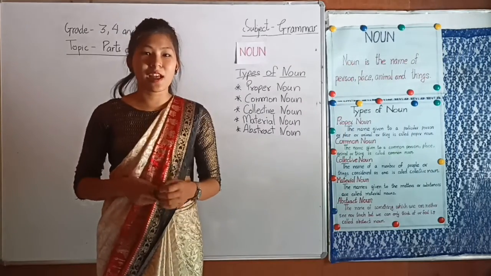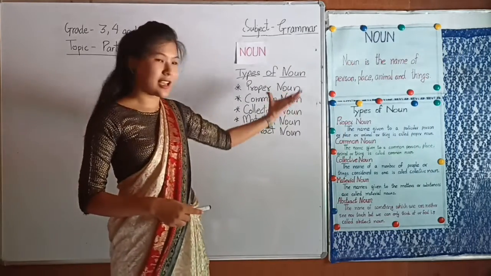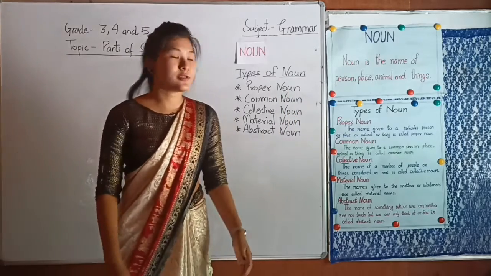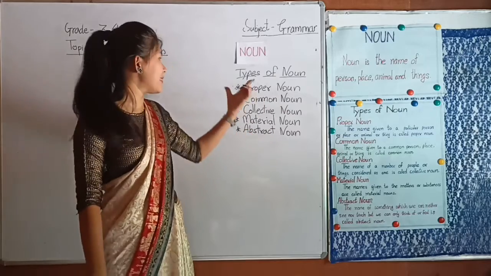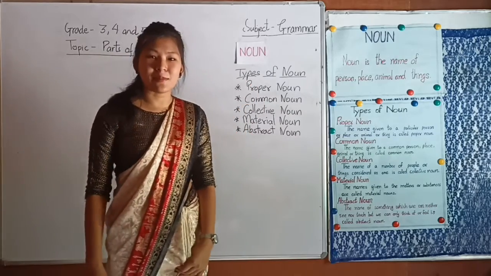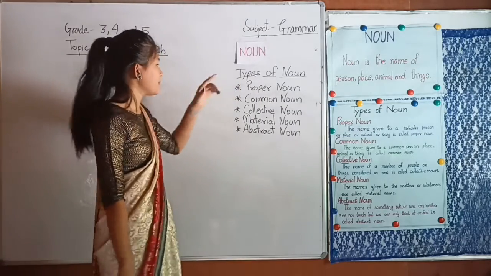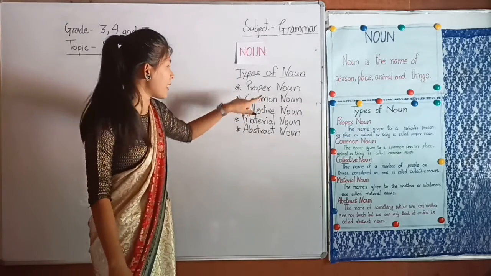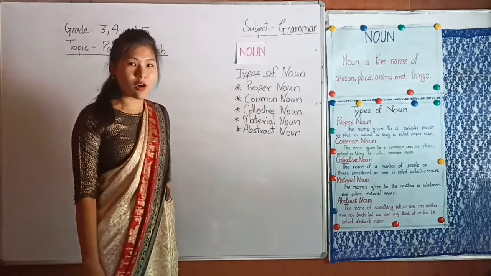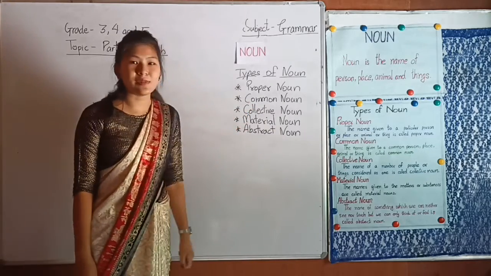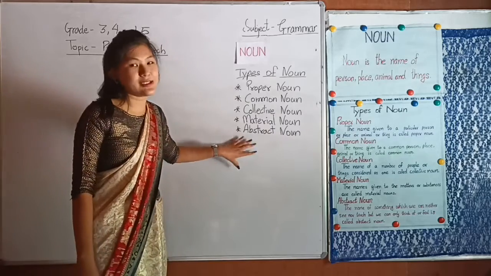Dear children, now we are clear about noun and the definition of noun. After that, we are going to learn about types of noun. There are mainly 5 types of noun. So look into the whiteboard here, dear children. First one is proper noun. Second one is common noun. Third one is collective noun. Fourth one is material noun. And the fifth one is abstract noun.